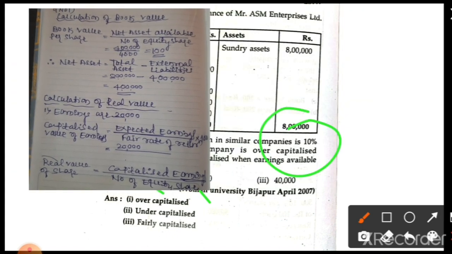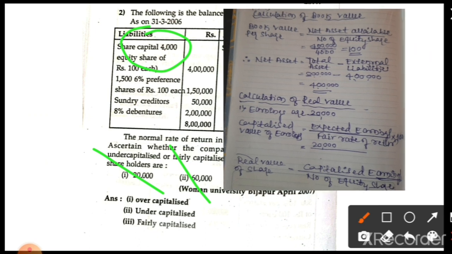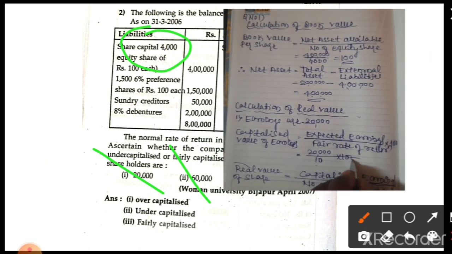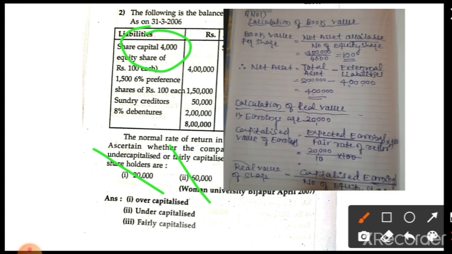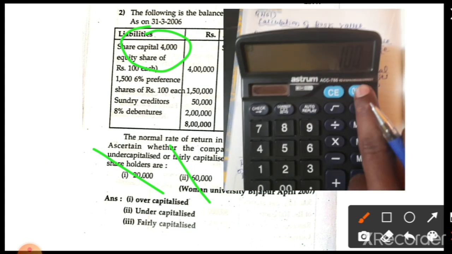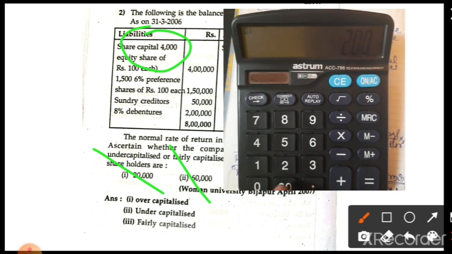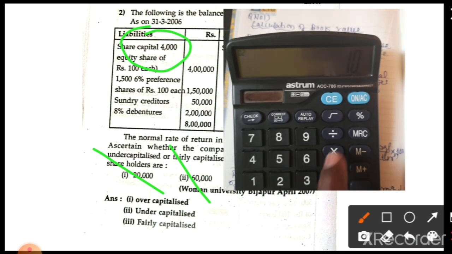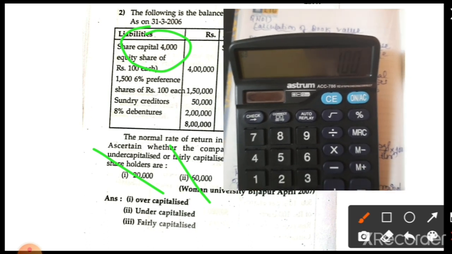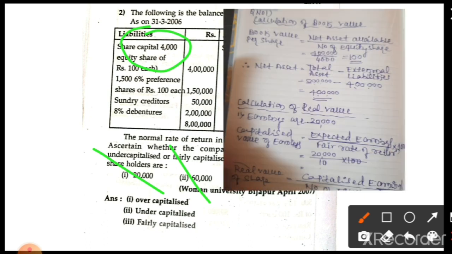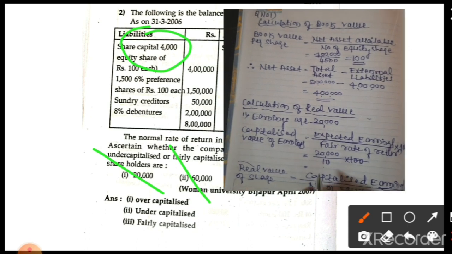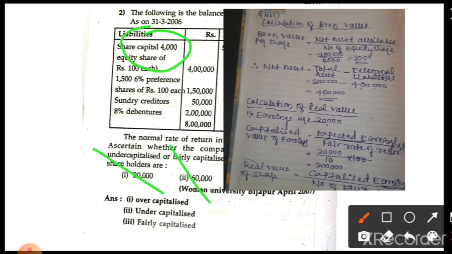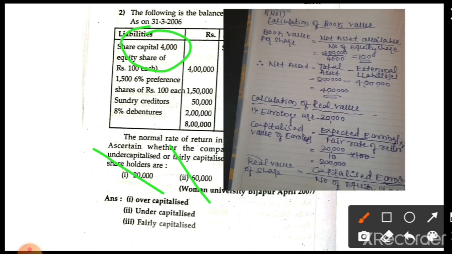So the fair rate of return is 10 divided by 100. The 100 is common, so directly we have to simplify it. 20,000 divided by 10 into 100, so we get 2 lakh. So 2 lakh is the capitalized value of earnings. Is it clear?